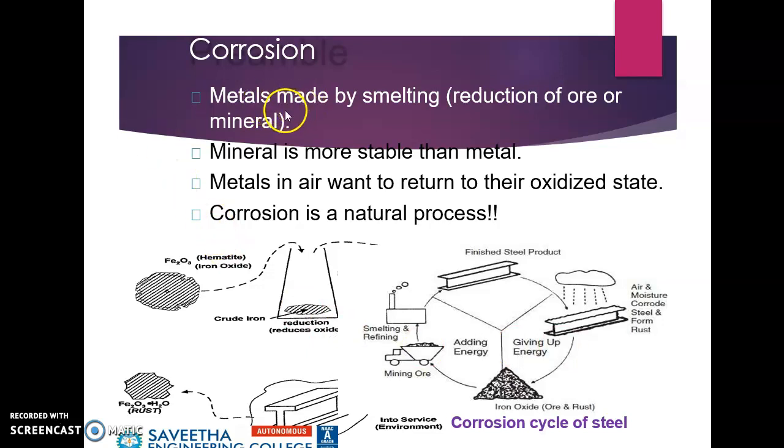So what is corrosion? Metals are made by smelting, reduction of ore or mineral. Mineral is more stable than metals. Most probably metals wish to be in metallic oxide form or in the form of minerals. So metals in air want to return to their oxidized state, and corrosion is a natural process.